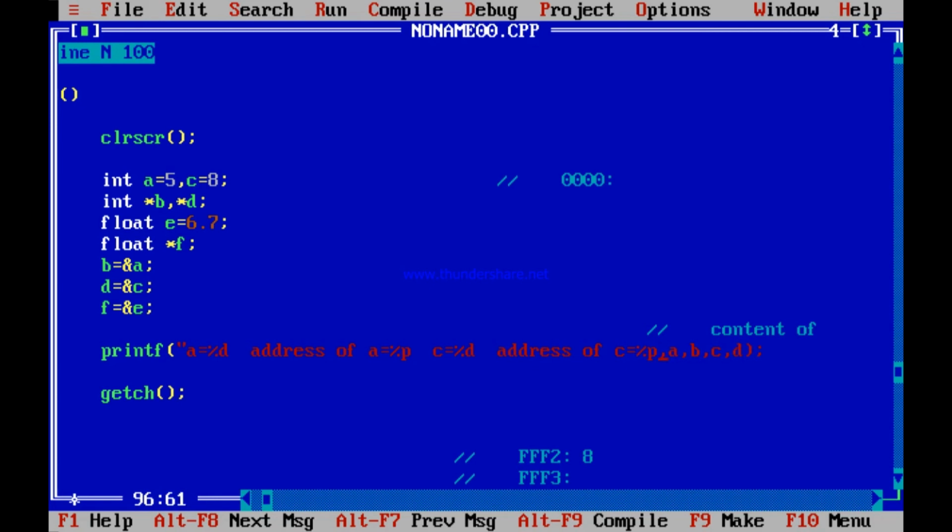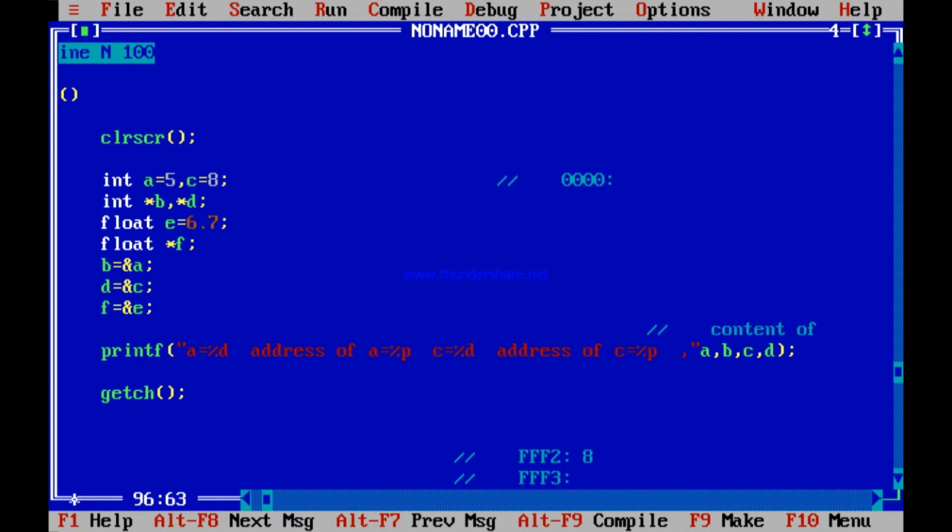Then I write the address of C. Okay, the address of C has been printed. So see what has been printed? A equal to %d, A. Address of A is stored in B, so address of A equal to %P, I am printing B. C equal to %d, I am printing C, the value of C. The address of C, I have stored it in D. D equal to ampersand C is written. So for the address of C, I am printing %P, D.